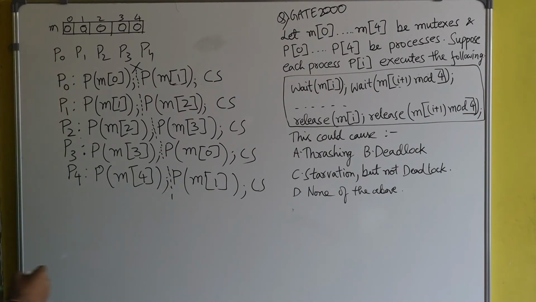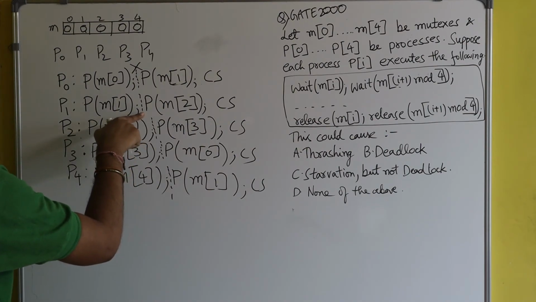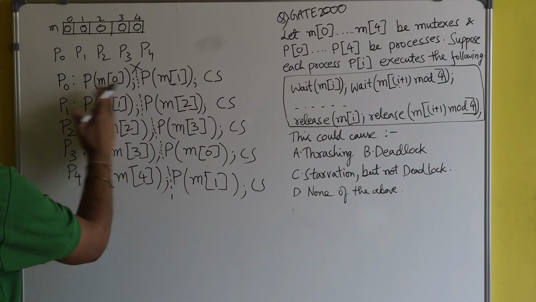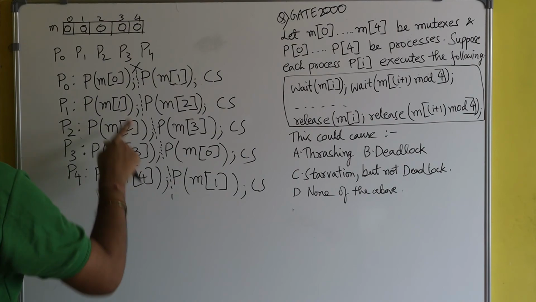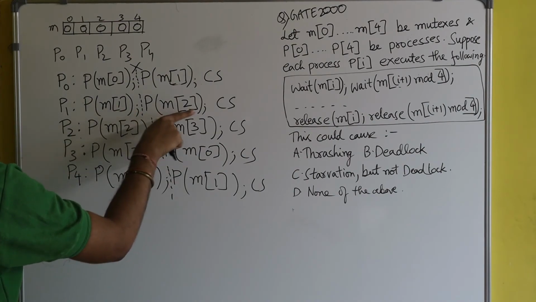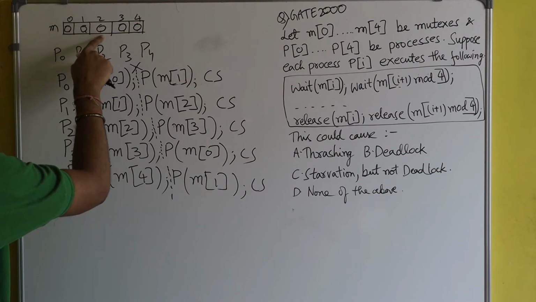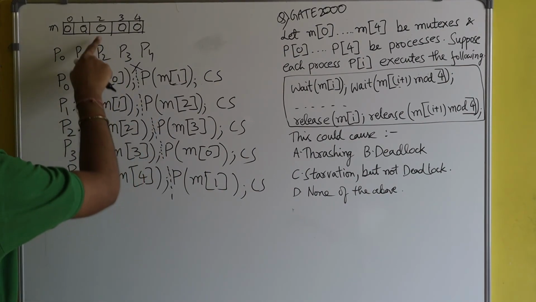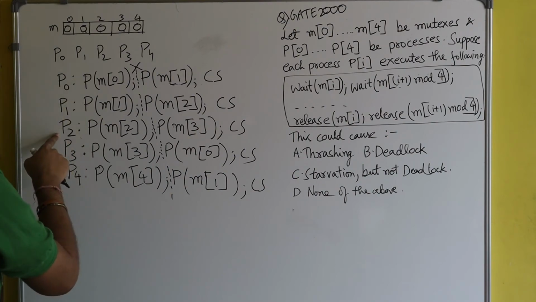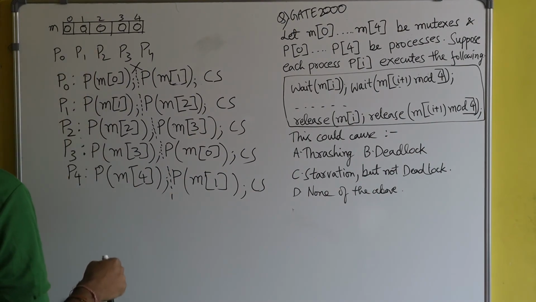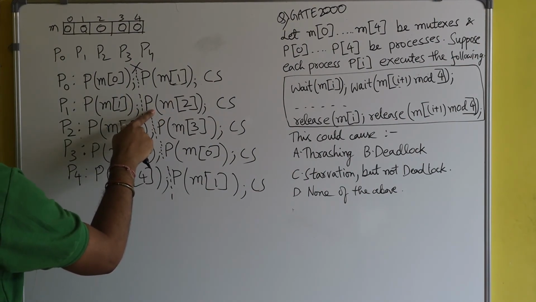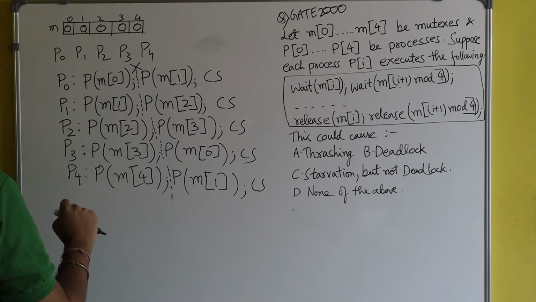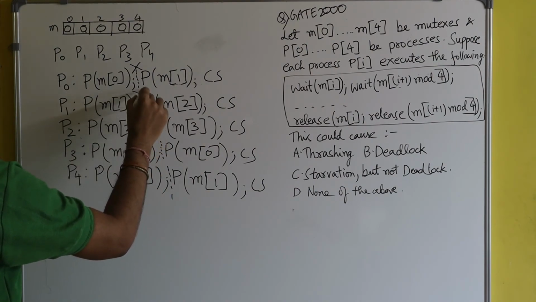And suppose the CPU is given back to process P1. Process P1 will start from here because process P1 has already executed this line P of m of 1. So what will happen when process P1 tries to execute this line, m of 2? What is the value of m of 2 now? It is 0. Initially it was 1, and P2 has made it 0. So since m of 2 is 0, process P1 can't successfully execute the wait operation on m of 2. So process P1 will also get blocked.